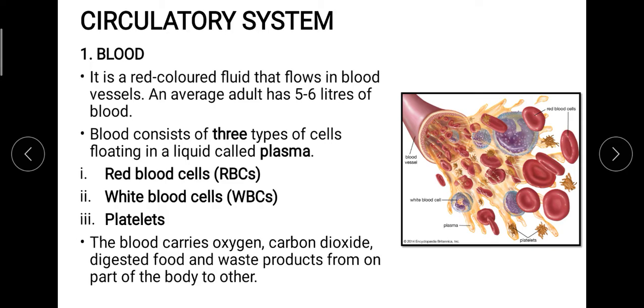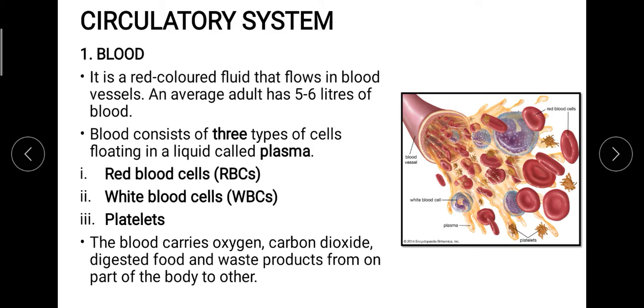Now if we talk about the content of the blood itself, how many components is the fluid made up of? There are in total 4 components. One of them is plasma and 3 of them are the 3 kinds of blood cells. Plasma is the simple liquid, as you can see here in the yellow color, whereas the first type of cell is the red blood cells, the cells which keep the color of the blood red.